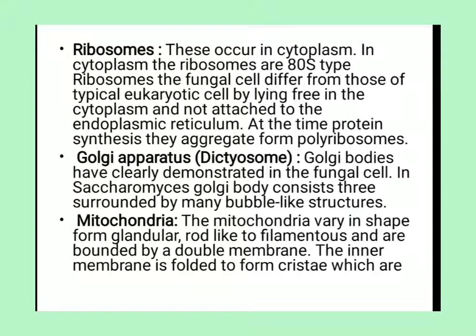Then ribosomes. These occur in the cytoplasm. In the cytoplasm, the ribosomes are 80S type ribosomes. The fungal cell differs from typical eukaryotic cells in that they lie free in the cytoplasm and are not attached to the endoplasmic reticulum. At the time of protein synthesis, they aggregate to form polyribosomes.